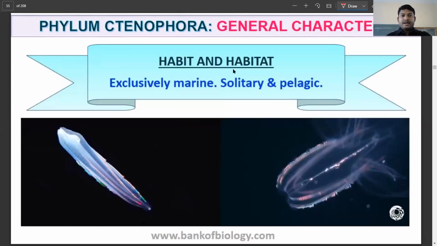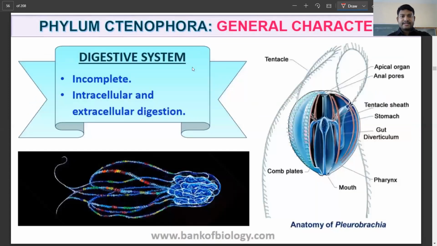Next, you have the habit and habitat. Again, they are marine, solitary, and pelagic. Next, the digestive system is going to be incomplete.